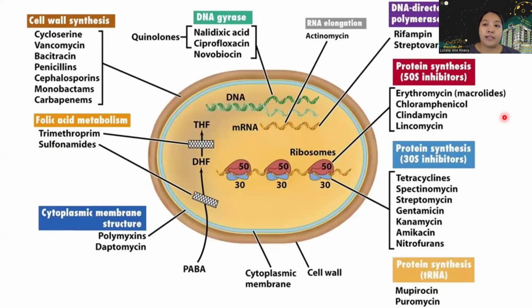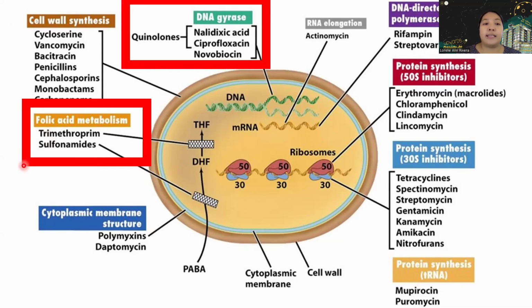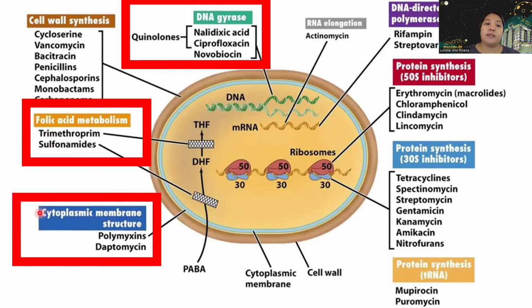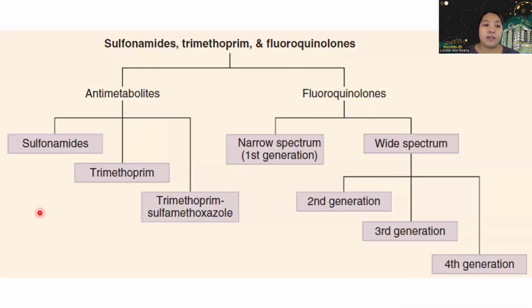So, the antibacterial 2 will cover mostly the folic acid metabolism, and these drugs are your trimethoprim and sulfonamides. We will also cover the DNA gyrase inhibitors such as your quinolones. And lastly will be your cytoplasmic membrane structure such as polymyxins and daptomycins. So let's proceed with folic acid inhibitors.